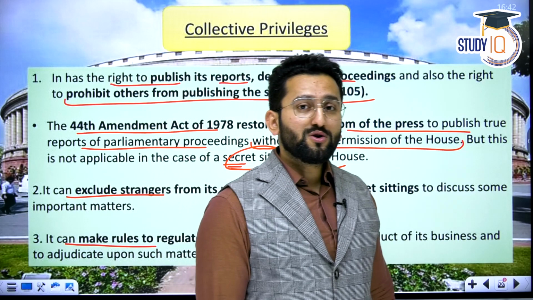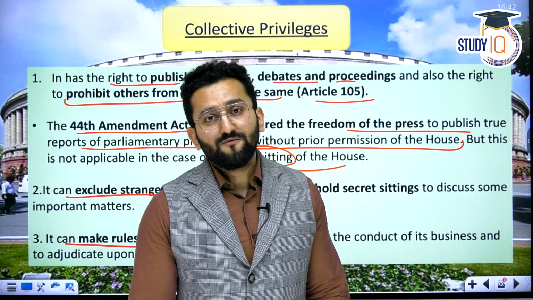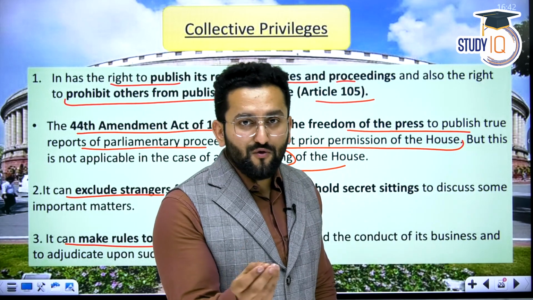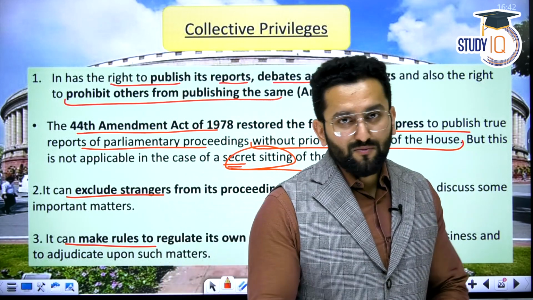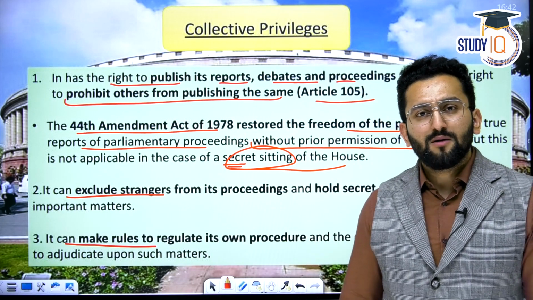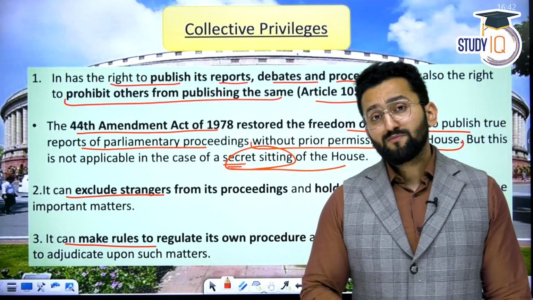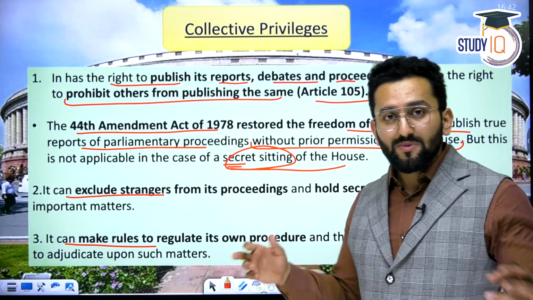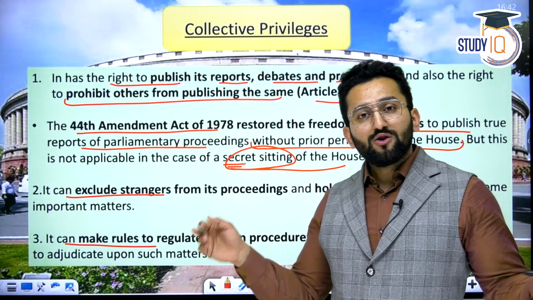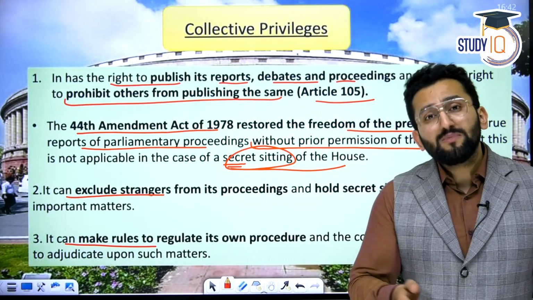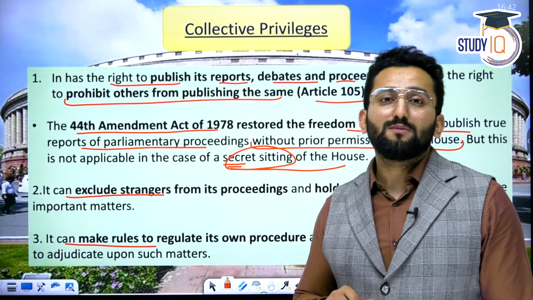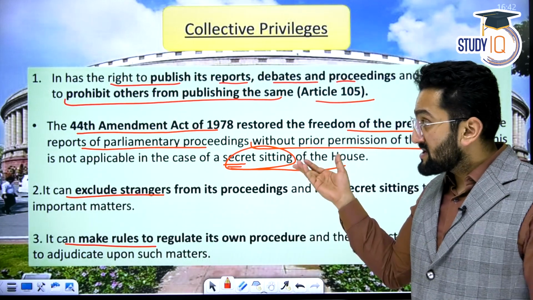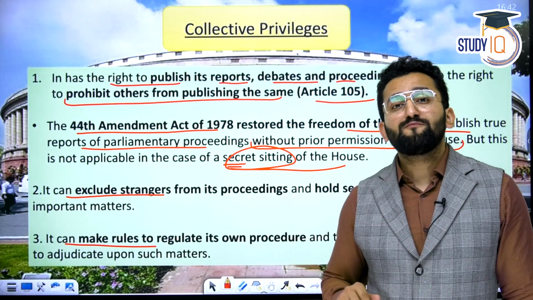So consider you are a reporter and you met a member of Parliament and while shaking hands with that member, you slipped some microphone or device in his pocket, and that member of Parliament was part of a secret sitting. And now you took this microphone and you publish this audio or video on your channel for gaining TRP. So you may be getting a letter from Lok Sabha or Rajya Sabha, because this was a secret sitting, and you publishing it is against the privilege of Parliament.